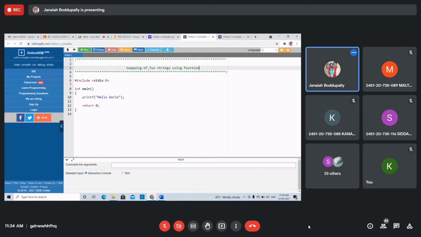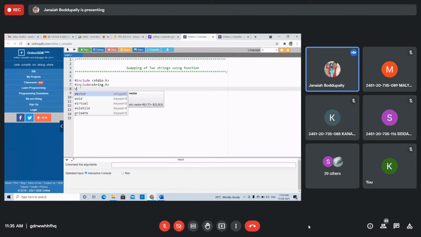Function. Right? Yeah. Hash include string.h. Right? Void.